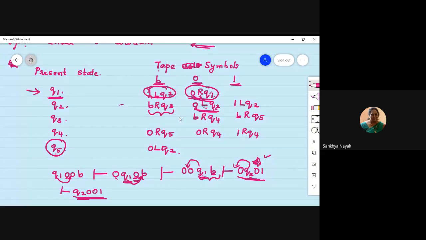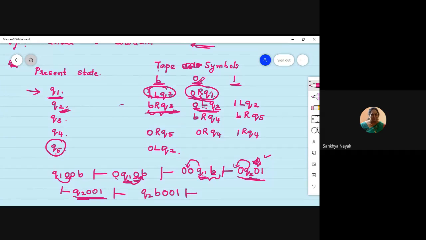Again, same thing, no? You have to move towards left. See, as you go fast, you will not even bother much. Q2 on 0, you will understand that it is remaining 0, it is remaining Q2. Only thing is I have to move left. So I move left, but there is no symbol to move left. So I will introduce a blank. So 001. Okay.